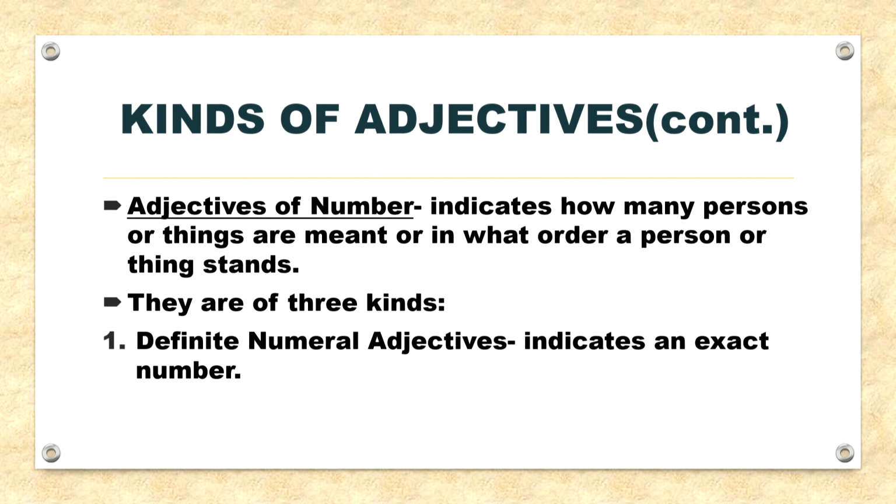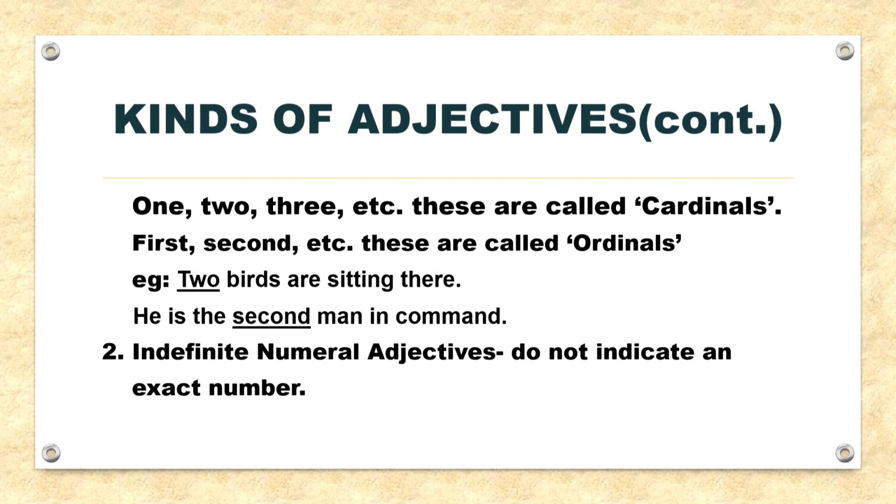Now, adjective of number. They indicate how many persons or things are meant, or in what order a person or thing stands. They are of three kinds: definite numeral adjectives. So, the first one is definite numeral adjective. They indicate an exact number, 1, 2, 3 and so on.